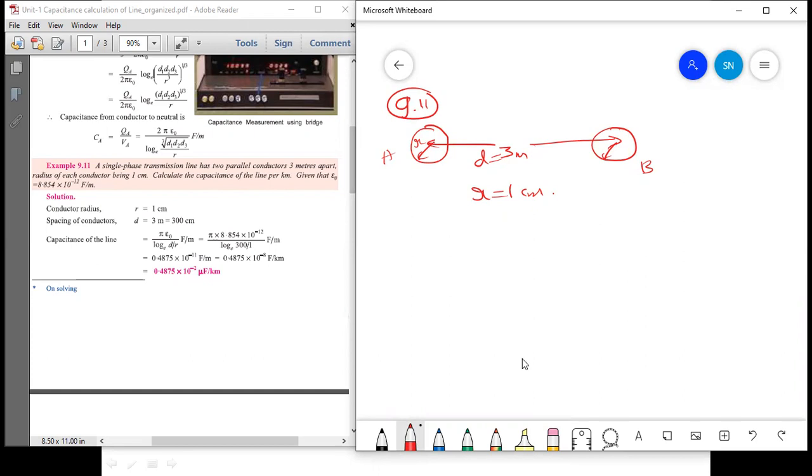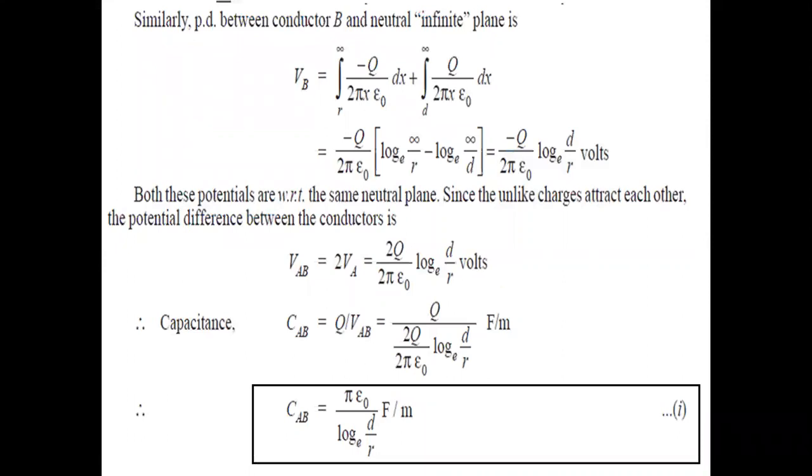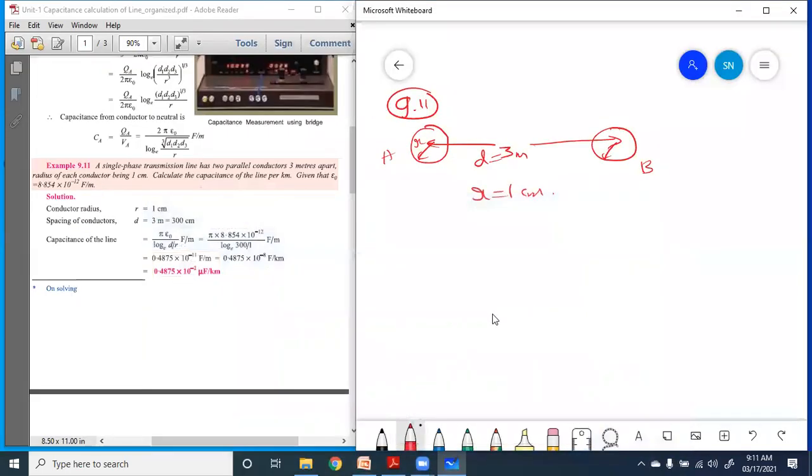What is the formula for the single phase line? The formula for the single phase line is CAB equal to pi epsilon 0 upon log e d by r. So we have to utilize this formula here. Given that the distance between the conductors is d equal to 3 meter and the radius is 1 centimeter, which in the same unit is 10 raised to the power minus 2 meter. Units must be the same during the solution of any numerical.